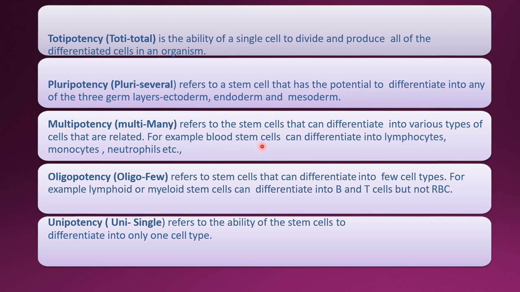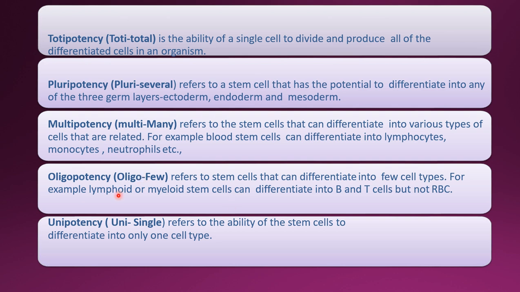So blood stem cells are hematopoietic stem cells. They can develop into lymphocyte, monocyte, neutrophil. All these are WBCs, and they can also differentiate. Blood stem cells can differentiate into RBC and platelets. Also they can develop. Right, oligopotency. Oligo means few. So stem cells can differentiate into few cell types only.